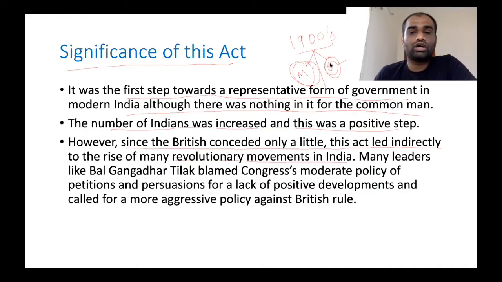Clear? So, since the British Parliament, by means of the Indian Councils Act of 1892, passed only very little reform for British administration, this division became more apparent in the coming years. So that's why the Indian National Congress split into these two groups, moderates as well as extremists. Many leaders like Bal Gangadhar Tilak blamed the Congress' moderate policy of petitions and persuasions for the lack of positive developments and called for a more aggressive policy against British rule. Clear?